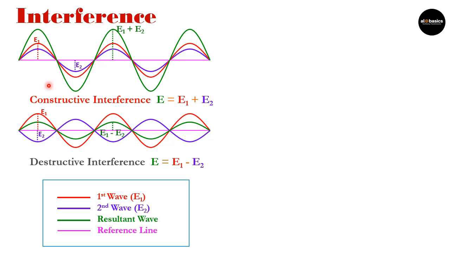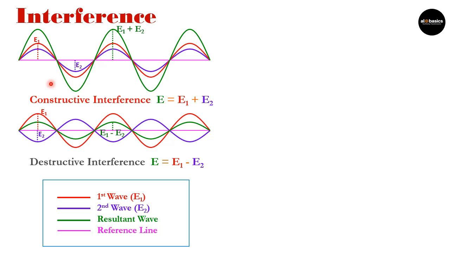So if the amplitudes of the two waves are the same, for constructive interference or maximum intensity we get the maximum value, that is twice the intensity of each, whereas for destructive interference we get 0.